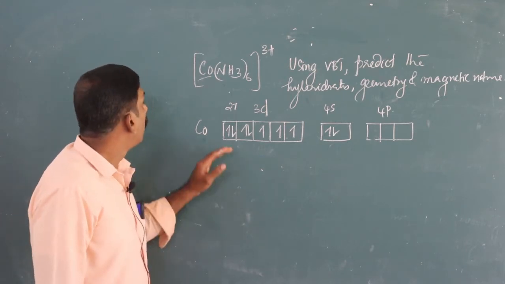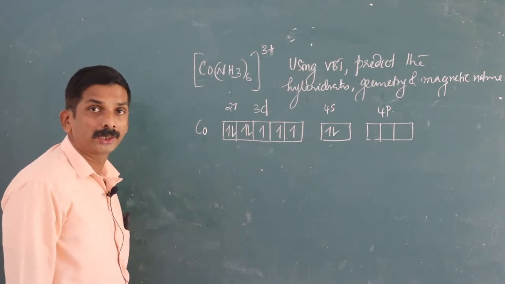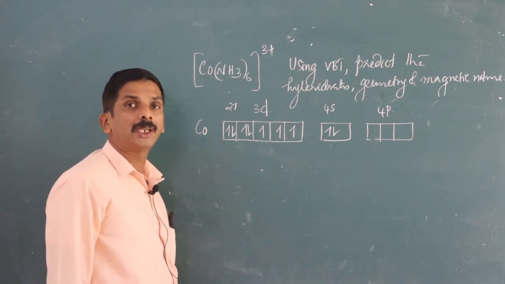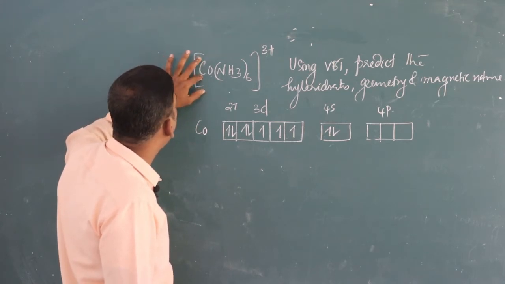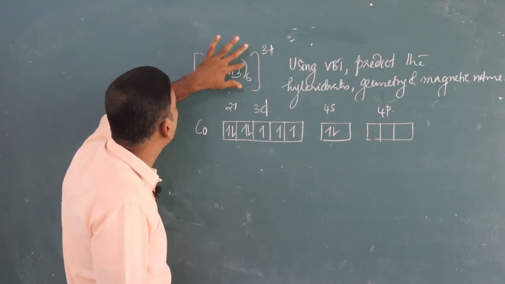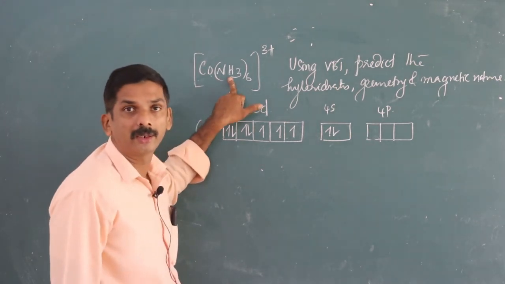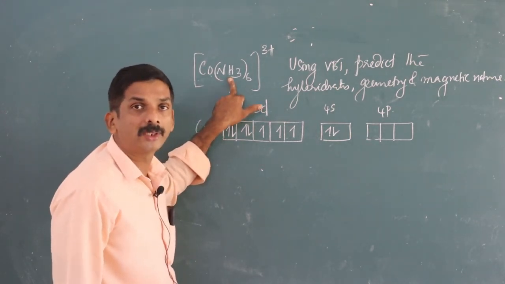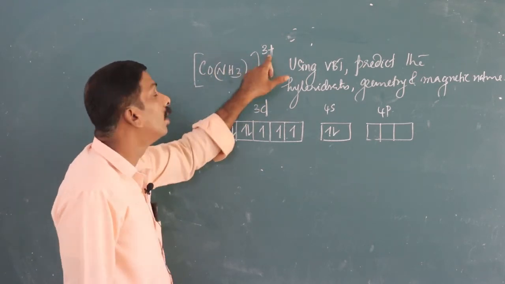Next you identify or predict the oxidation state of the central metal atom in the complex. Cobalt exhibits +3 state in the given complex because NH3 is a neutral ligand. Charge of NH3 is 0, therefore the oxidation state of cobalt is +3.